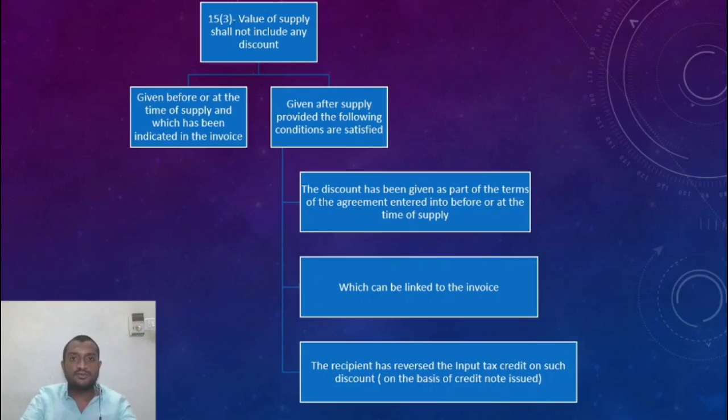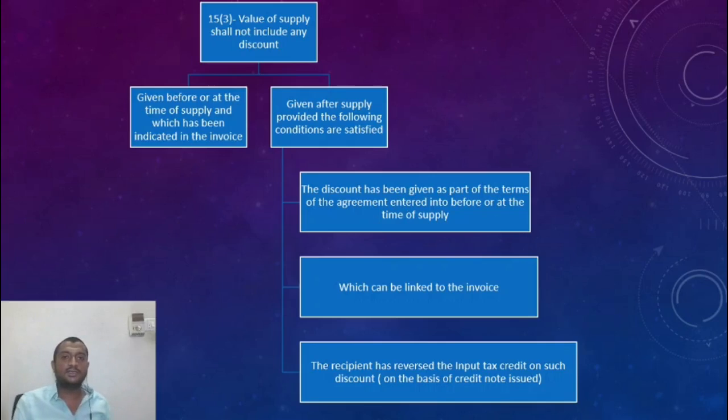Alright. This is very important for every practical transaction. You have to ask 2 questions. Is it before the time of supply or at the time of supply? Or is it after the time of supply? If it is before the time of supply, is it being shown in the invoice? Yes, then exclude it from the value. After the time of supply, then look at 3 conditions. What are those? Is it as part of an agreement or terms entered into before or at the time of supply? Yes.